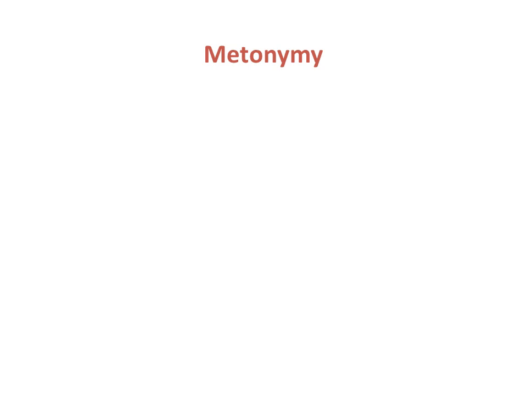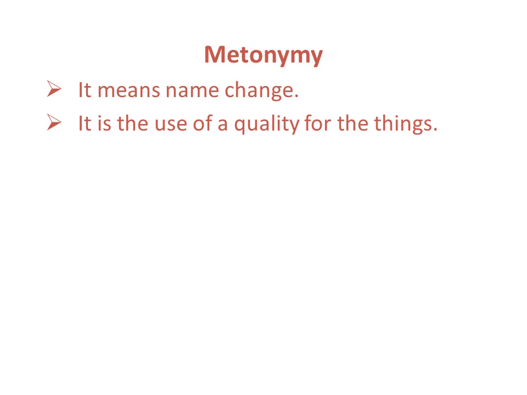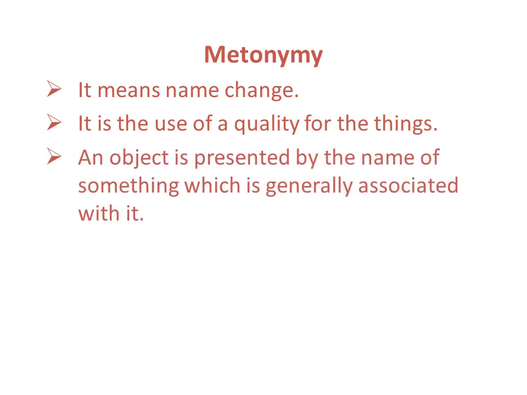These are associated based figures of speech. What is metonymy? Actually, metonymy means name change. What is the meaning of metonymy? Name change. It is the use of a quality for the things. An object is presented by the name of something which is generally associated with it. Actually, an object is shown like a whole group.